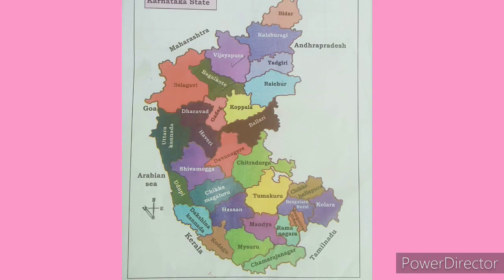And famous places like in Hampi Stone Chariot, in Vijaypura Gold Gumbaz, like that, according to their districts, famous places are different. So like this, about your district, you should understand what are the famous places, industries are there, what are the occupations are there, and what type of climate your district has. Like this, you collect the information about your district.